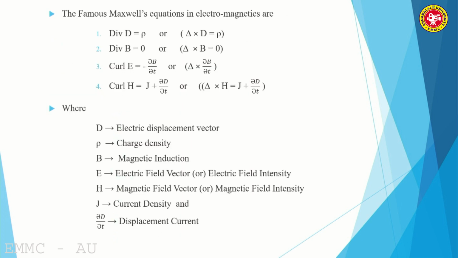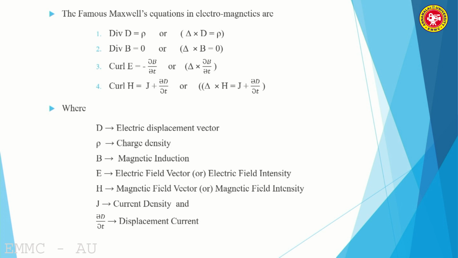Now, Maxwell proposed four important equations regarding electromagnetism. These equations are named after him, Maxwell's equations, because he derived, formulated, established, and gave their physical significance. Therefore, all four equations derived by him are generally called Maxwell's equations in electromagnetics.